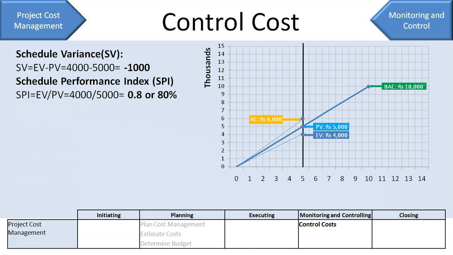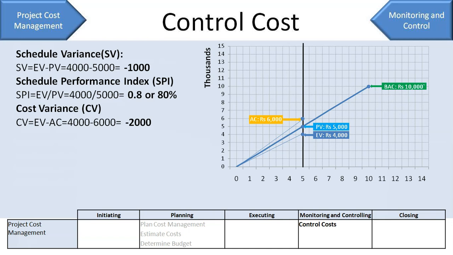Now let's see what is the cost variance. The formula for cost variance is EV minus AC, or the value you have achieved minus what actually you have spent, your actual cost. So in our case, we have spent 1000 rupees more than planned and achieved 1000 rupees less than planned.